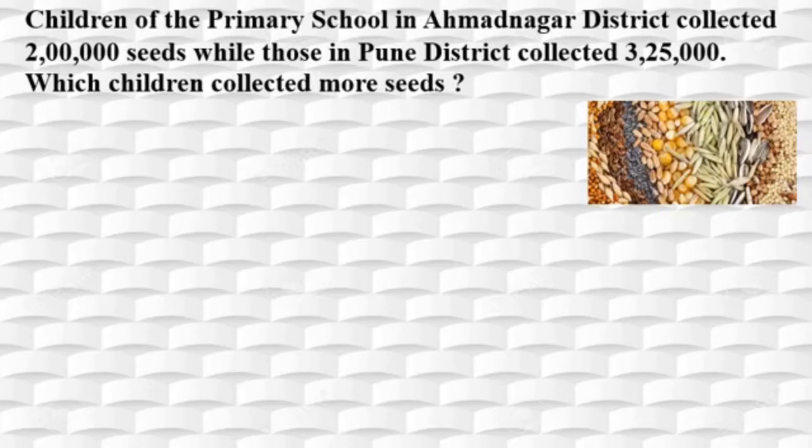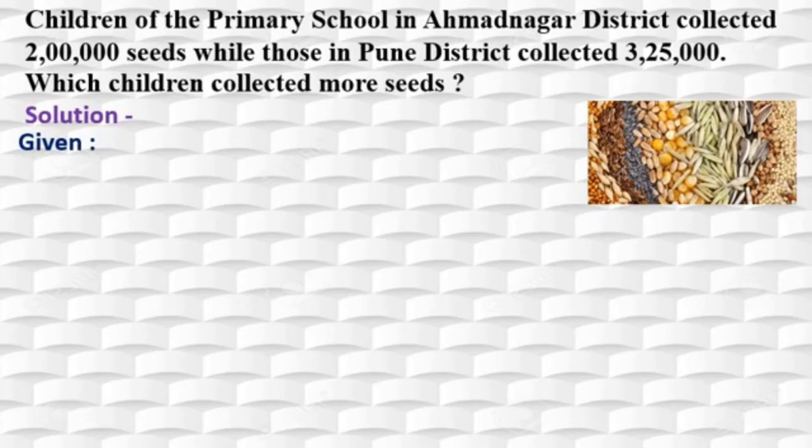Here, 2 district children are mentioned, that is of Ahmednagar district children and Pune district children. And both of them collected the seeds. Ahmednagar district students collected 2 lakh seeds, while Pune district students collected 3,25,000 seeds. Now the question asked is, which children collected more seeds? Okay, we will write through the procedure. Here solution we will write like this.